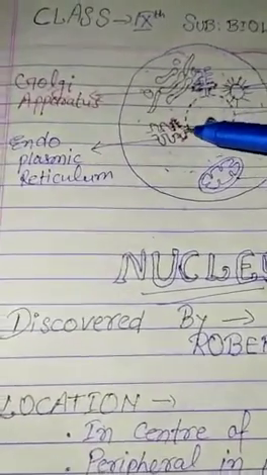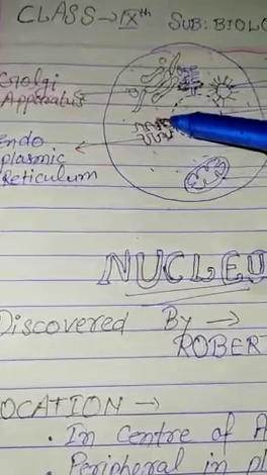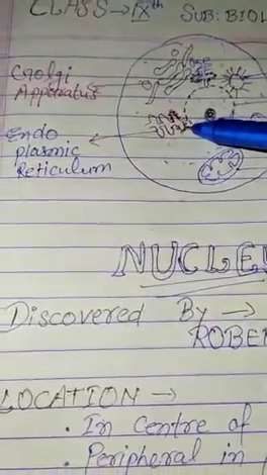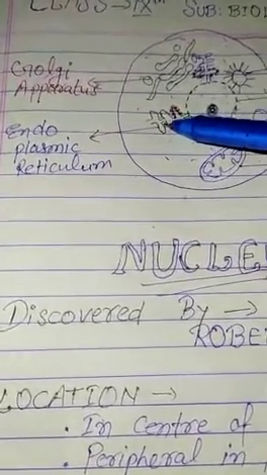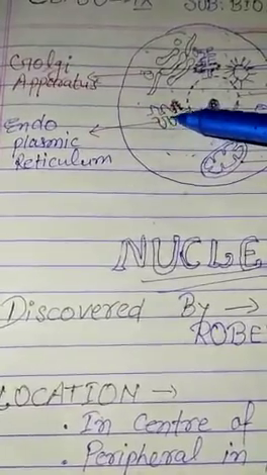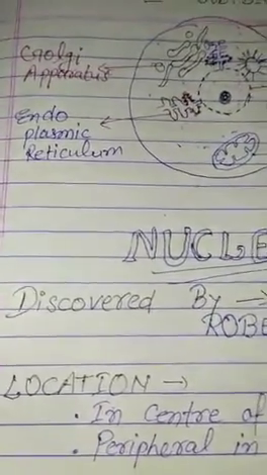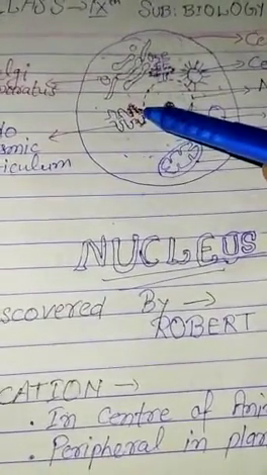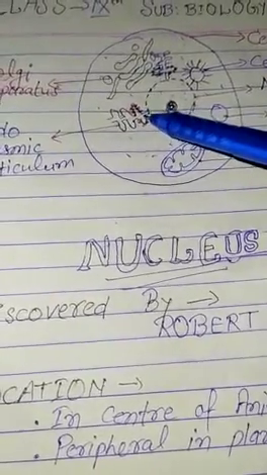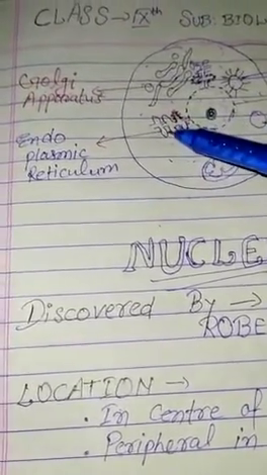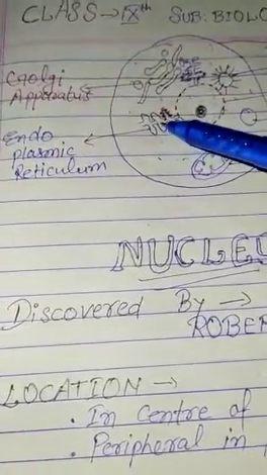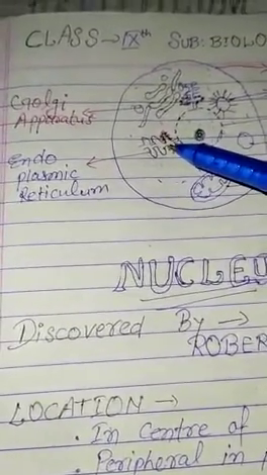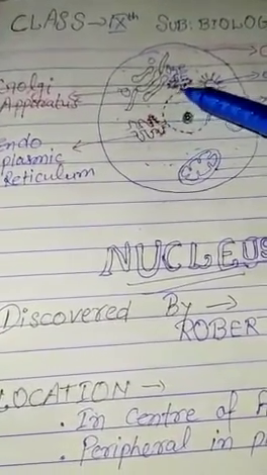Look, near the nucleus on the endoplasmic reticulum some granular structures are present, that is the rough endoplasmic reticulum, and where ribosomes do not occur, that is the smooth endoplasmic reticulum. Near the nucleus, where ribosomes are present on the endoplasmic reticulum, it is called the rough endoplasmic reticulum, and where ribosomes do not occur, it is called the smooth endoplasmic reticulum. So now is it clear where the location of the endoplasmic reticulum is?